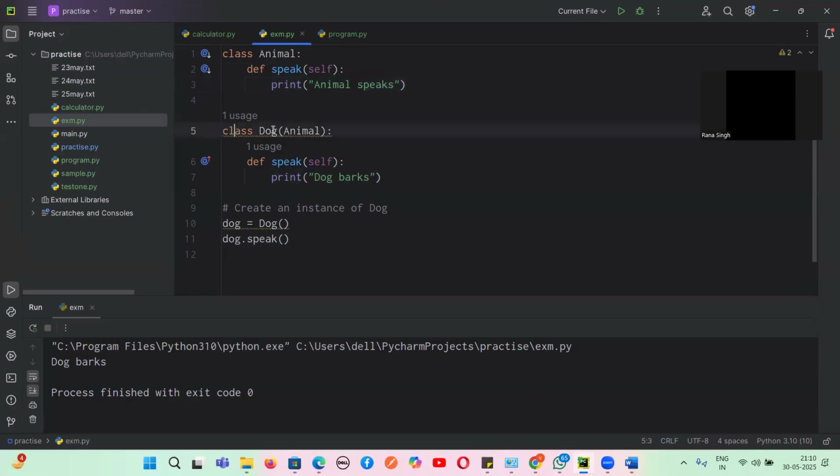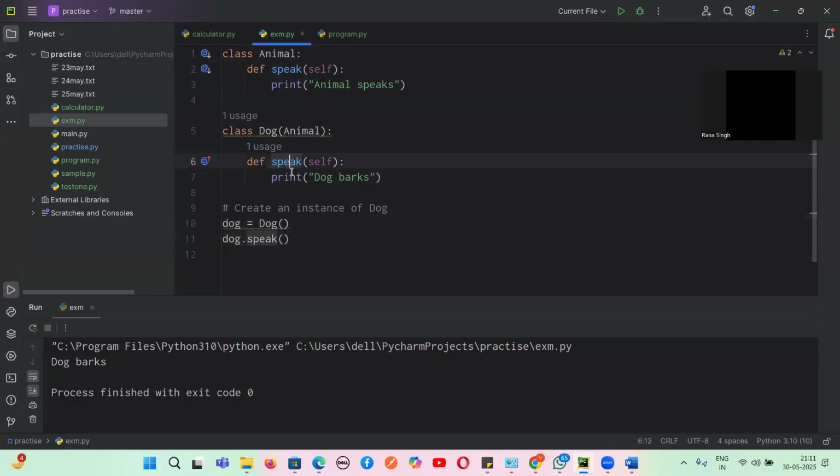Okay. Similarly, there is a class called dog, which will inherit the property of the parent class. This is the parent class, this is the child class. To inherit the property, we write that class name in this bracket. And this is a method name again. Def is the keyword syntax, and this is the method name speak. And this is the self variable we have to take by default. And then this is a print, and then we'll print dog barks. Now to create the object of dog, we take the name, and then we give a bracket. So now an object of dog is created, and this is the reference variable.